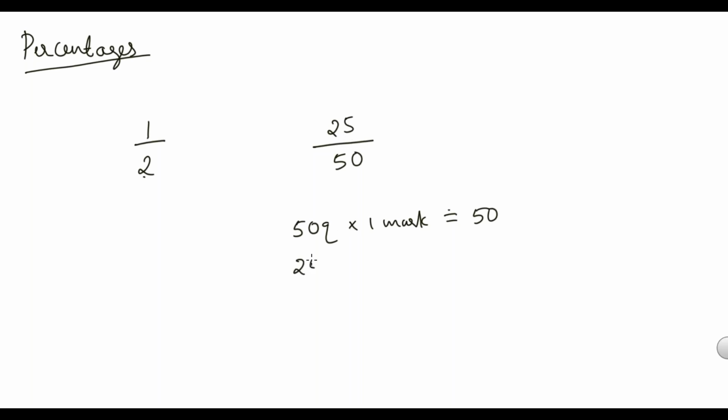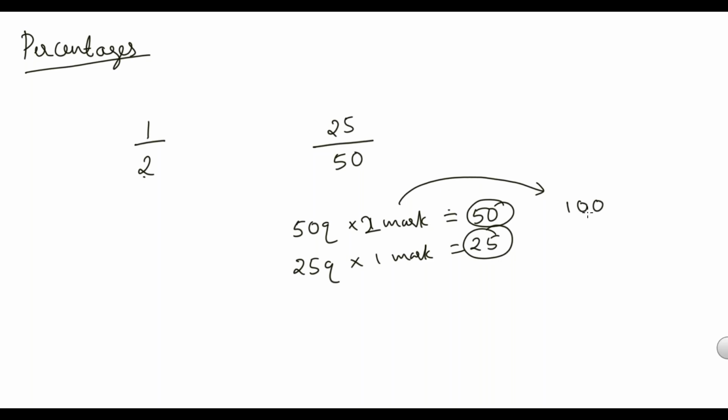I have scored 25 means I have answered only 25 questions. So for 25 questions, I got 25 marks. Same test, out of 50, I got 25. Instead of this, if each question carries 2 marks, then what will be the total number of marks? Total number of marks will be 100. Now, if I answer 25 questions and each question carries 2 marks, then my score will be 50.